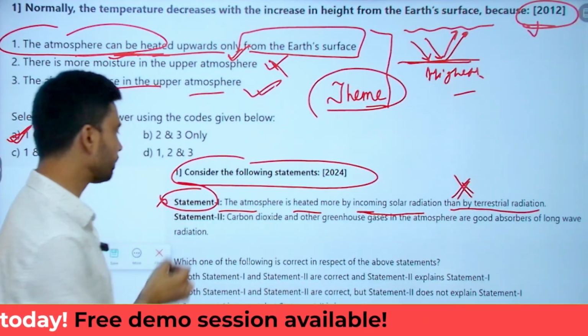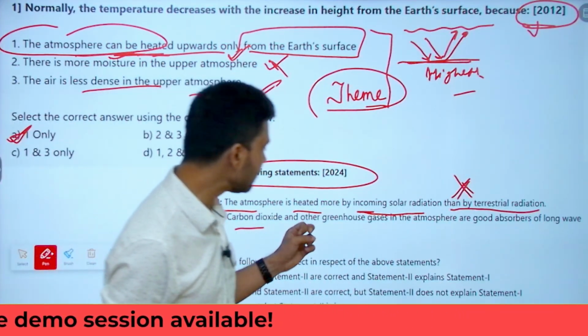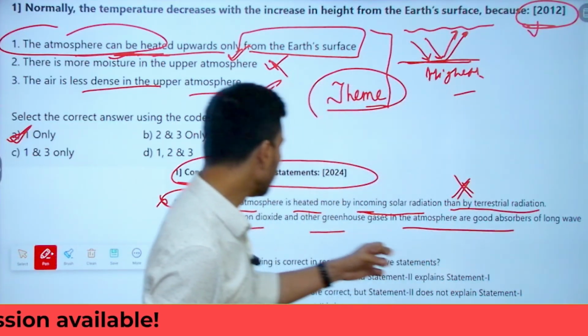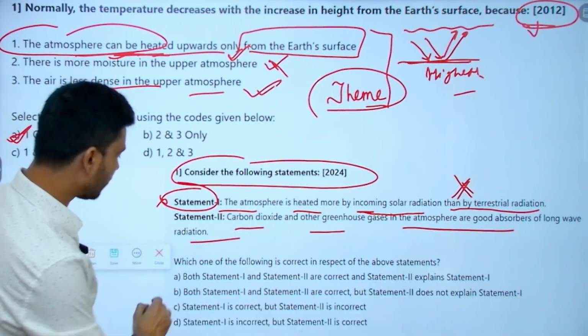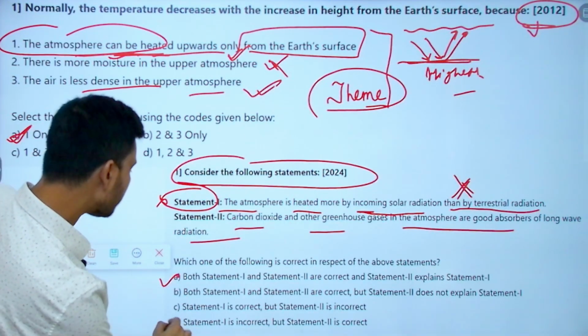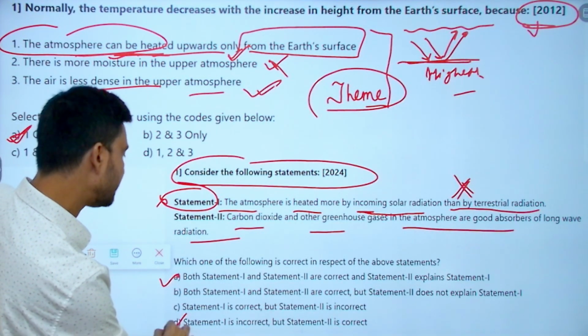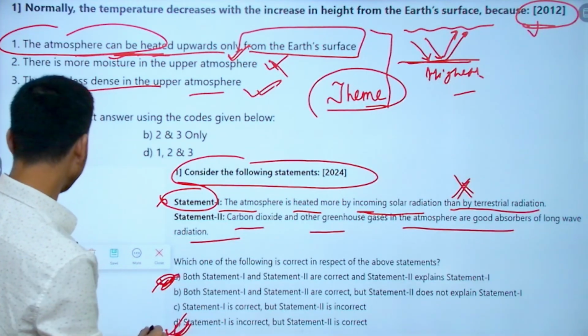That is an incorrect statement. Statement 2, carbon dioxide and other greenhouse gases in the atmosphere are good absorbers of the long wave radiation. That is correct. So correct answer here would be statement 1 is incorrect, statement 2 is correct as such. So D would be the right answer.